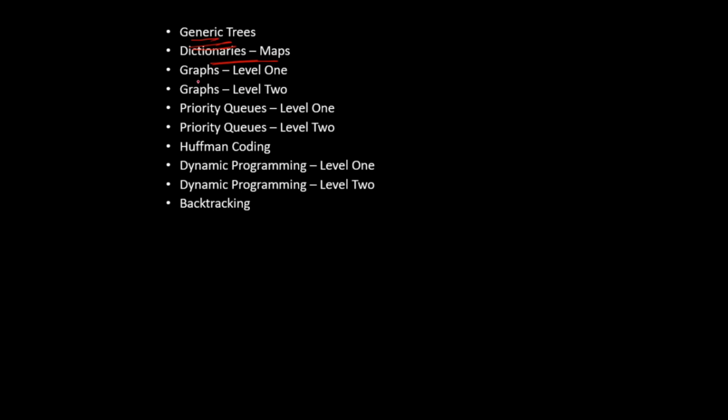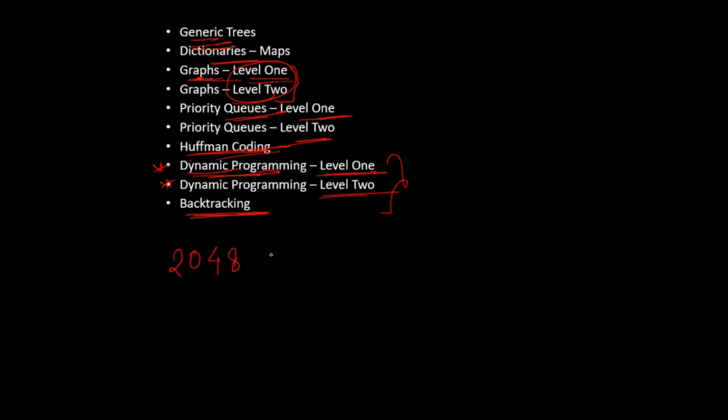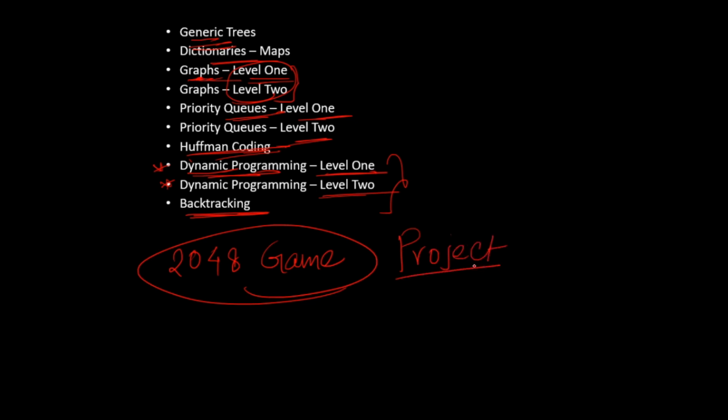Then we'll be learning one of the most difficult and most important topics, which is graphs. We will be learning graphs in level 1 and level 2. Next, we'll be learning priority queues in level 1 and level 2. After that, we'll be learning Huffman coding. Then coming to the most important topic, which is DP or dynamic programming, we will learn it in two levels, level 1 and level 2. After that, we'll be learning backtracking. And after learning all this, we'll be making a 2048 game using data structures and algorithms in Python. So this will be a complete bootcamp along with a project, which is the 2048 game.